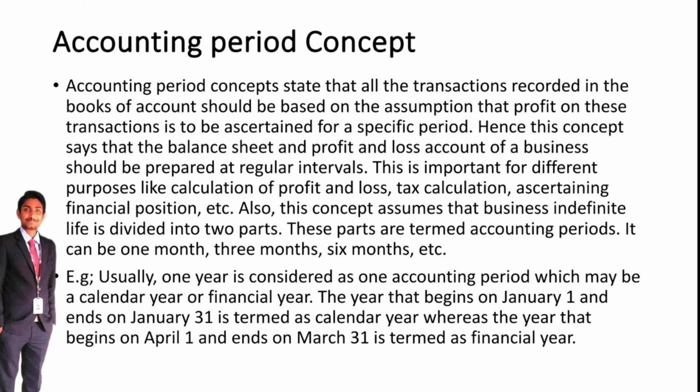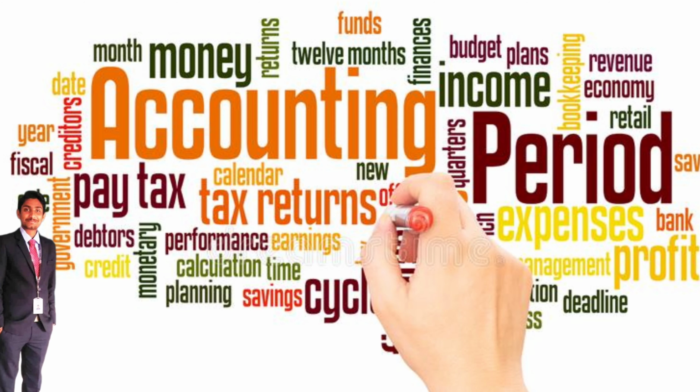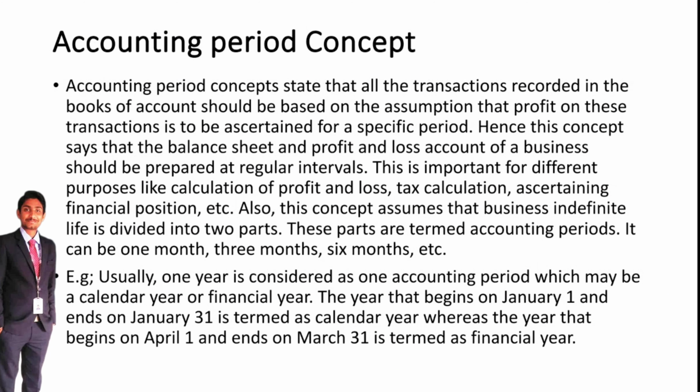So by using this concept, we will prepare financial statements on a 1 month basis, 3 months basis, 6 months basis or 1 year basis. Usually the accounting period concept says one accounting period means 1 year, which may be a calendar year or financial year.